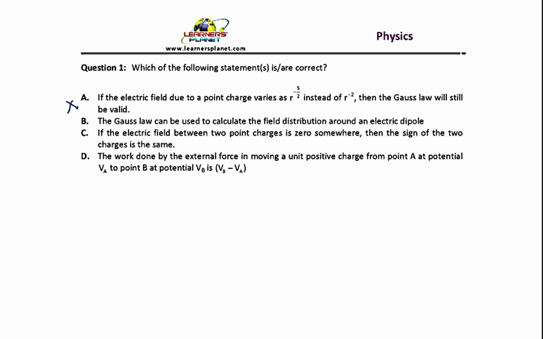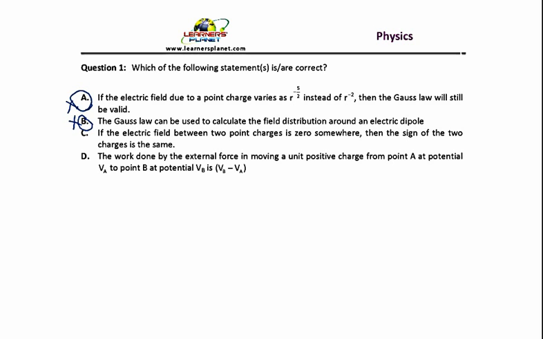Now let us look at the statement B. The Gauss law can be used to calculate the field distribution around an electric dipole. From the discussion that we had in discussing point A, the same logic can be applied to point B, and therefore we cannot find out the field distribution around an electric dipole.